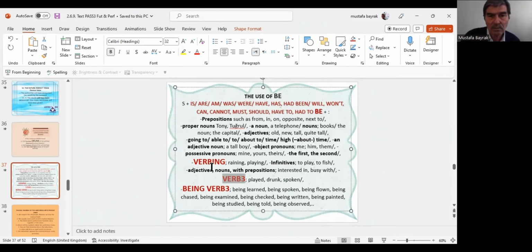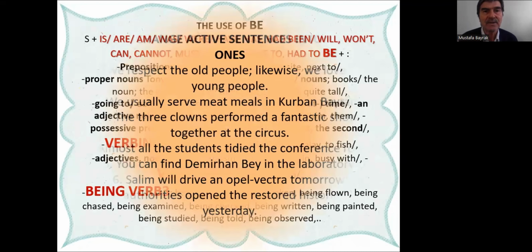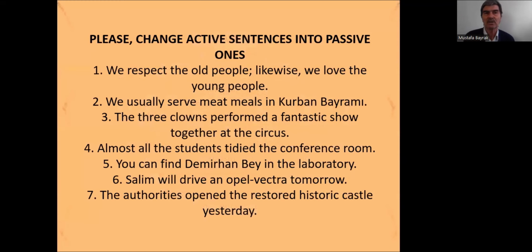So verb ing, verb 3, and being verb 3, all three require one of the variation forms of to be. Okay, you know this, in fact. So you have become familiar with the use of be. Okay, now again, this is really important.